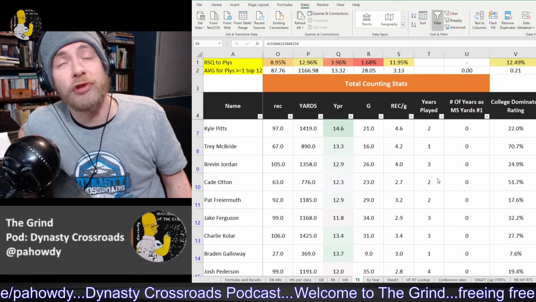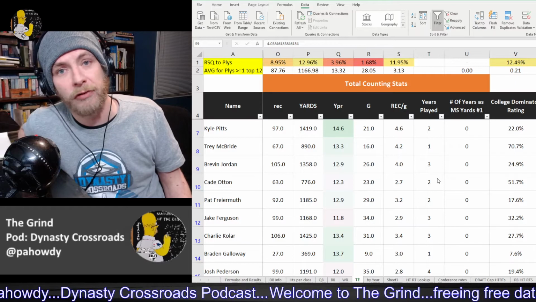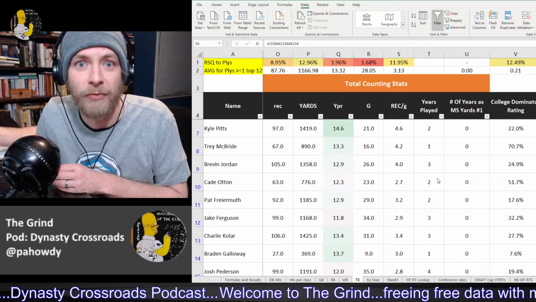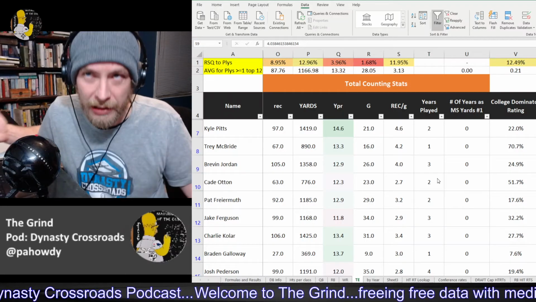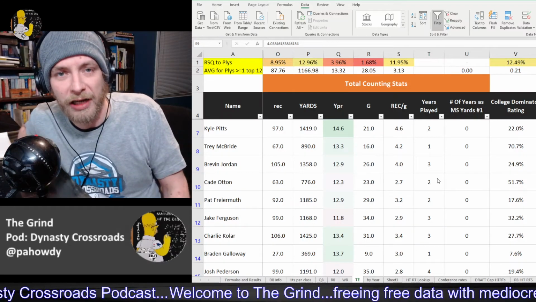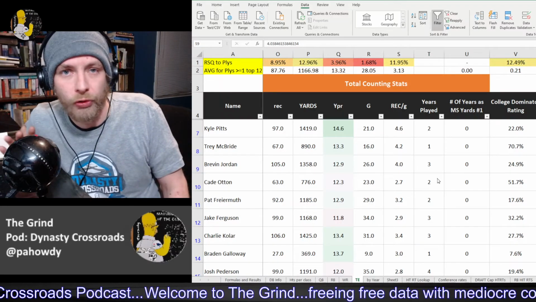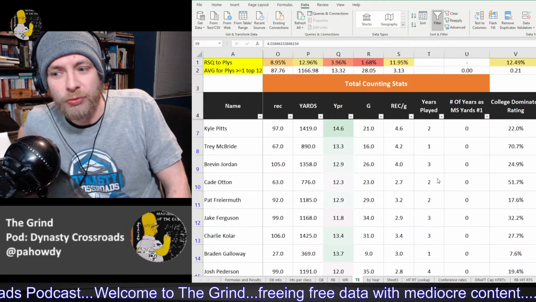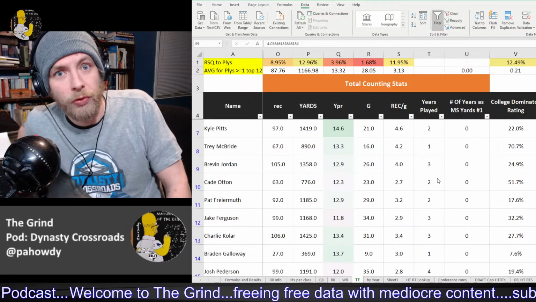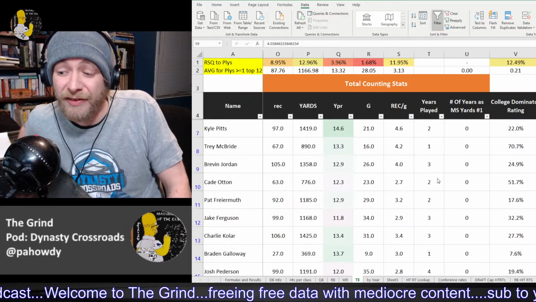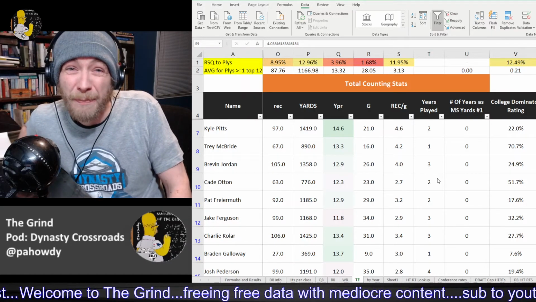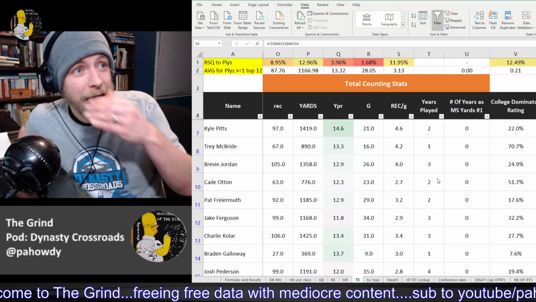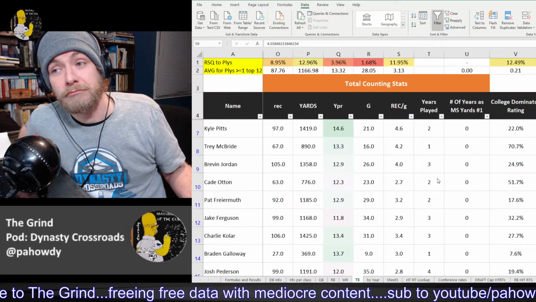Now, that doesn't mean you draft J.J. Arcega-Whiteside over Evan Ingram every chance you get, obviously, because then you have to go and pay a second round or third round pick to get Evan Ingram finally. And then his value declines, because that's normally what happens. John Reed rule. But it does mean you should be very cautious with the thought that I want to draft Kyle Pitts, because he's probably going to be a late first, even a mid-first round pick this year, because it's a relatively late class. And it's a low odds bet.